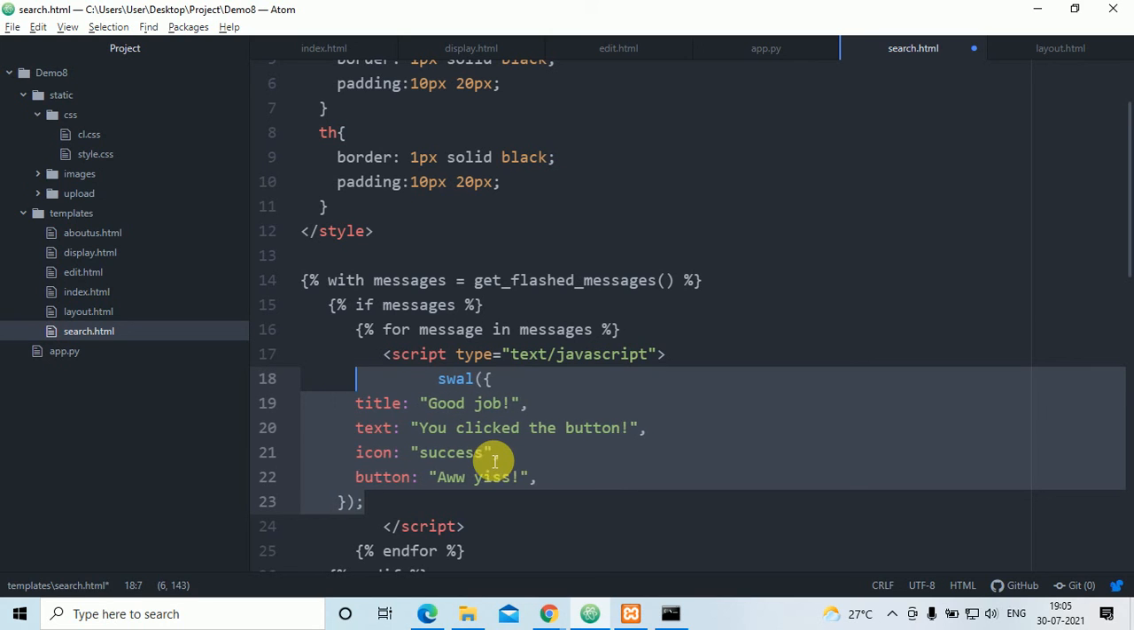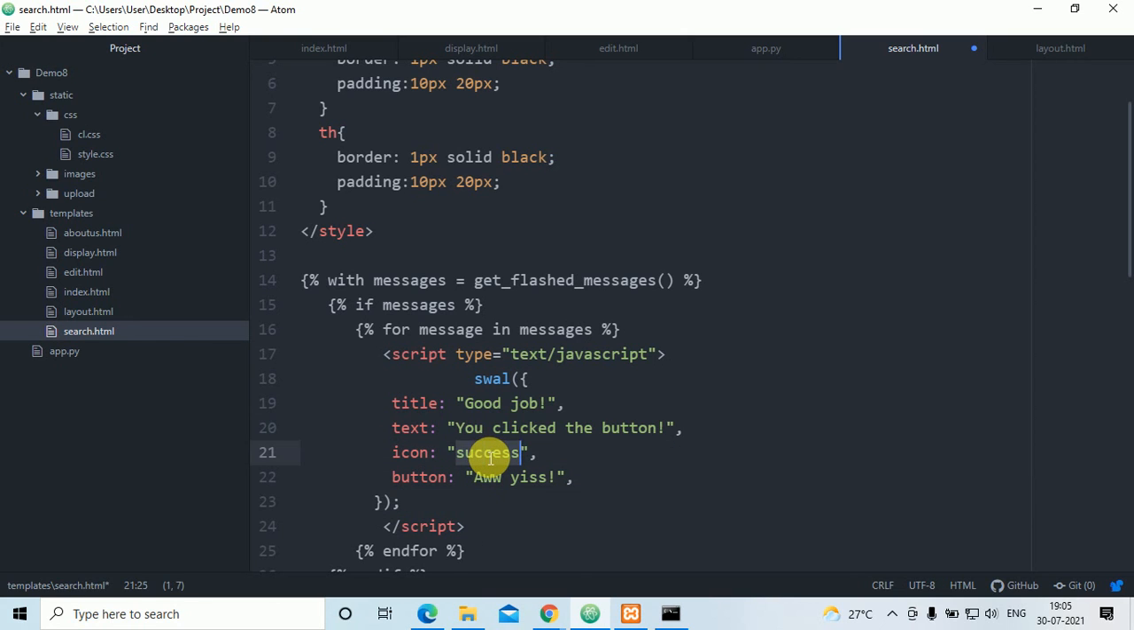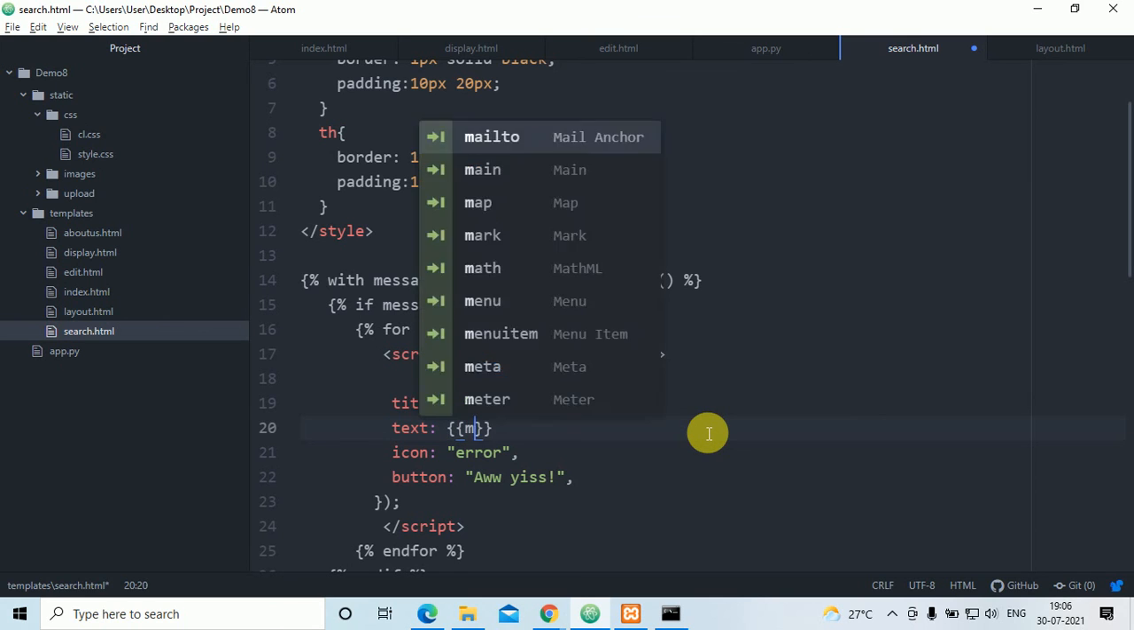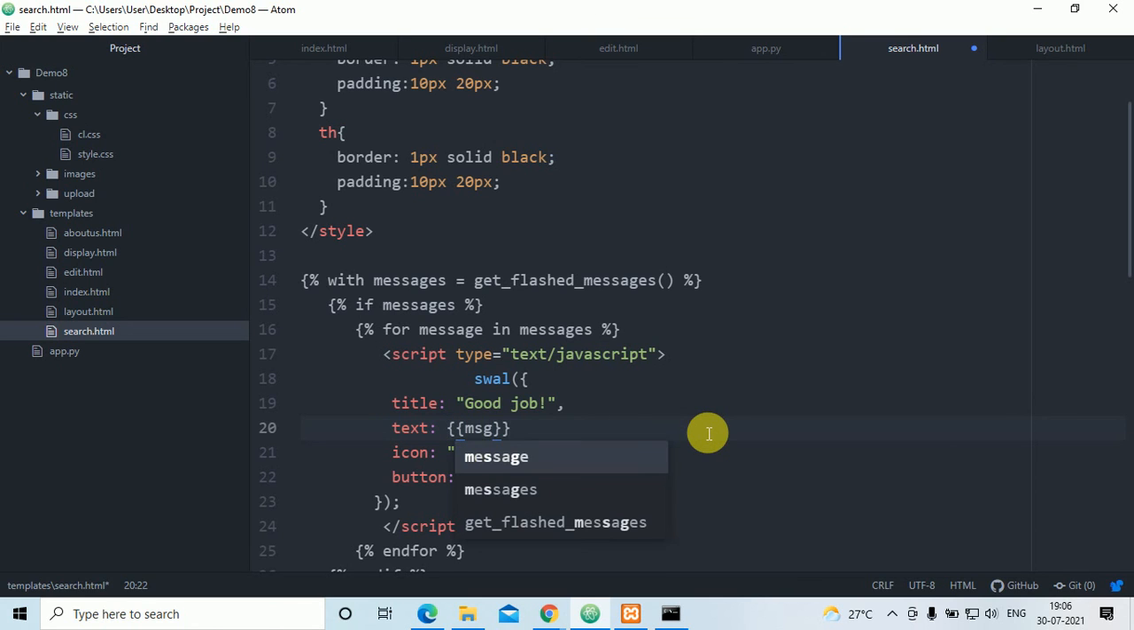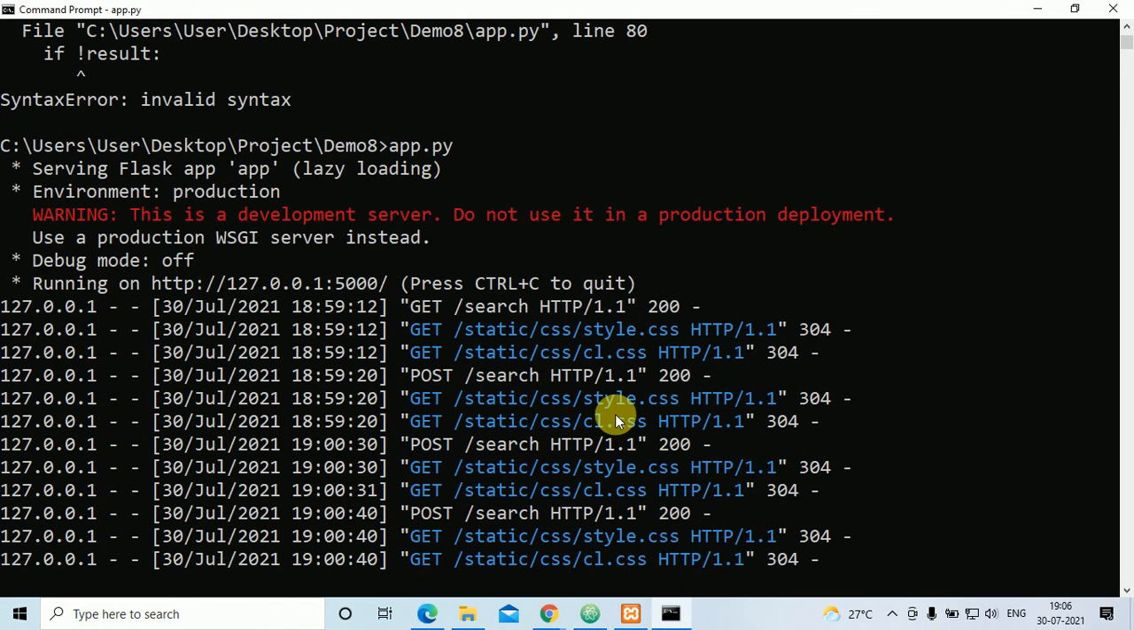These all things are there. That's why I told you to take one class for this. Okay. So after this, here I'll put error, and here I'll put msg. Sorry, the message is in message. So I'll save the file and let's see whether it works or not.